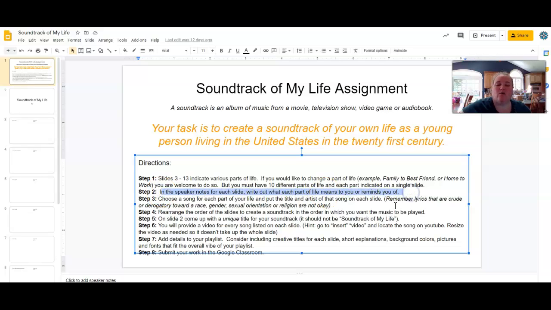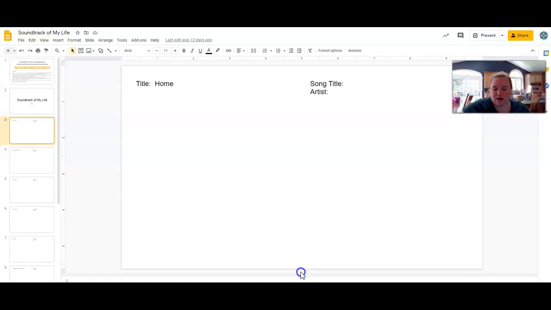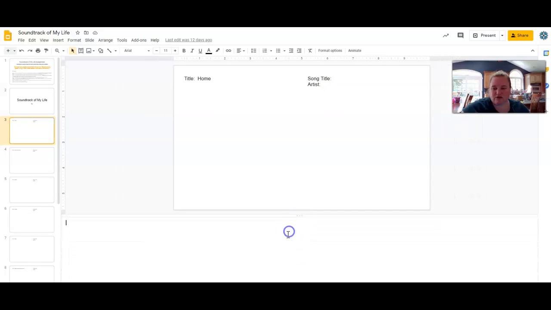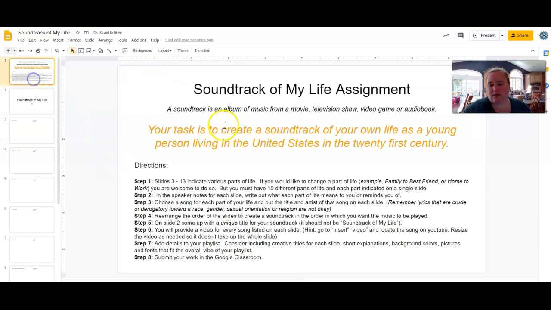Step 2 is going to be in the speaker notes for each slide. You need to write out what each part of life means to you. So what do I mean by that? So say we start with home. On the speaker notes here at the bottom of the slide, you can actually drag these up if you wanted to. This is where you put notes, okay? So type a little bit about what home means to you, or what work means to you, or what it makes you think of, okay? So make sure that those are there.